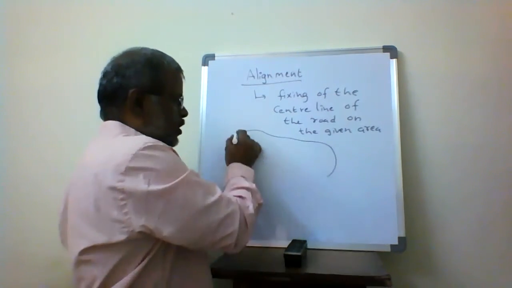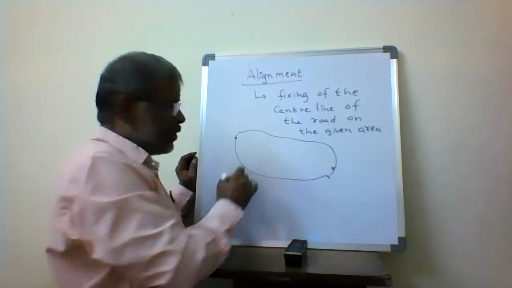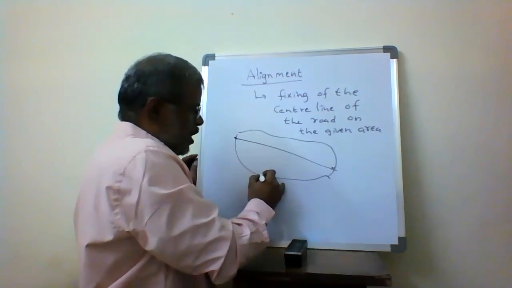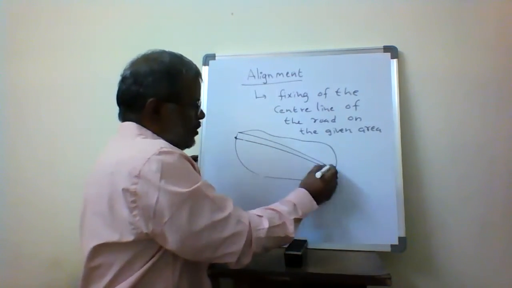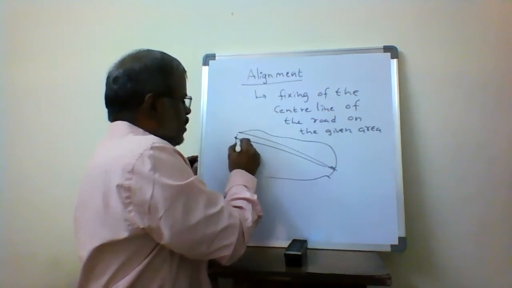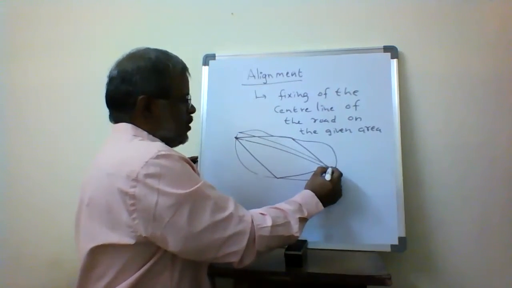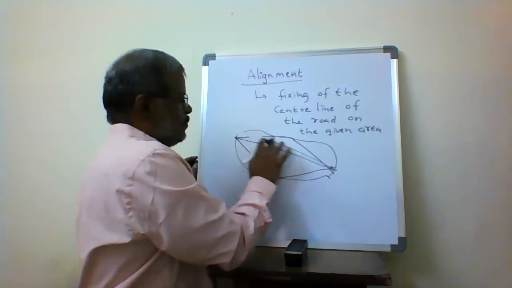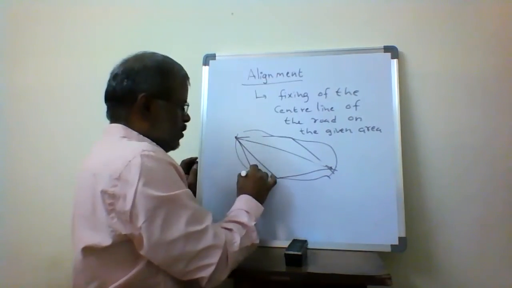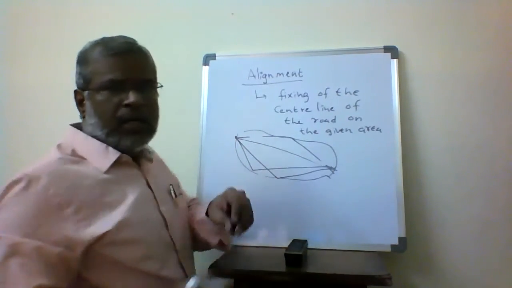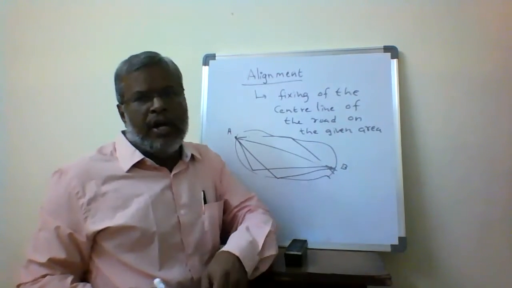So this is my location, the entire area. I have to reach this place. How can I reach it? I can go like this, or like this, or like this direction. Or I can go like this. So this is my A point, and this is my B point. How do I locate the route?